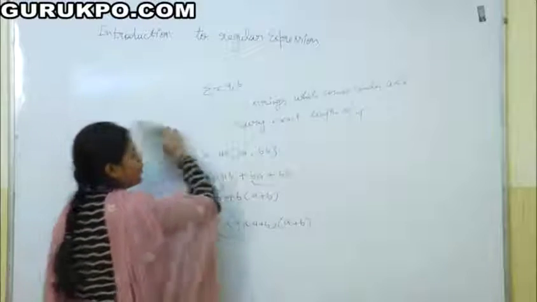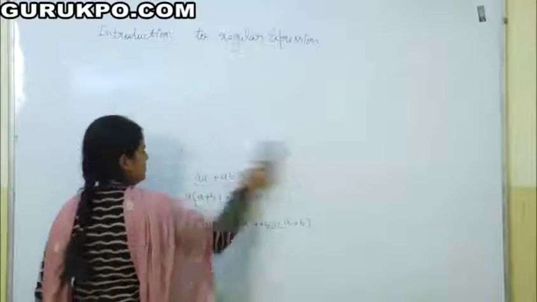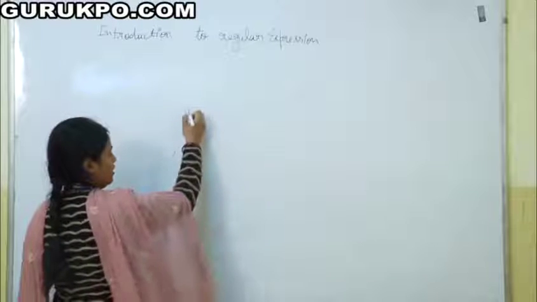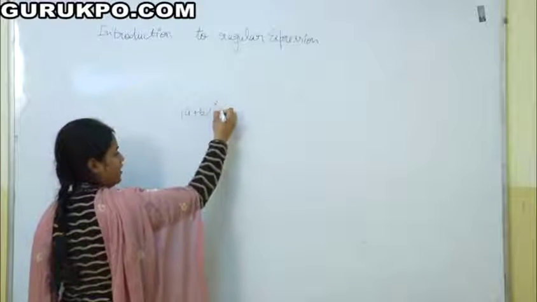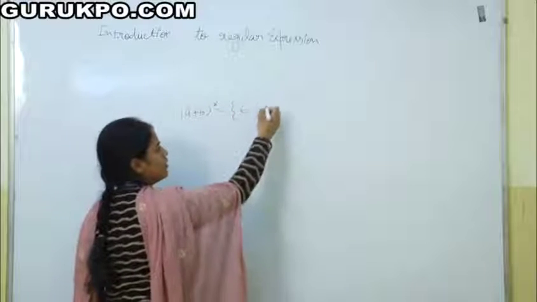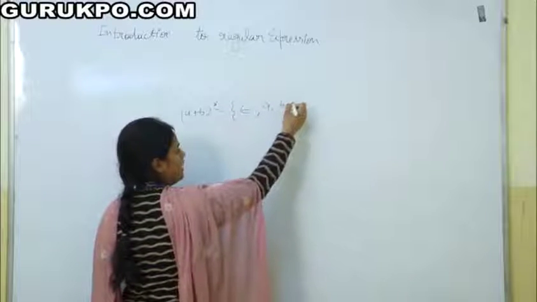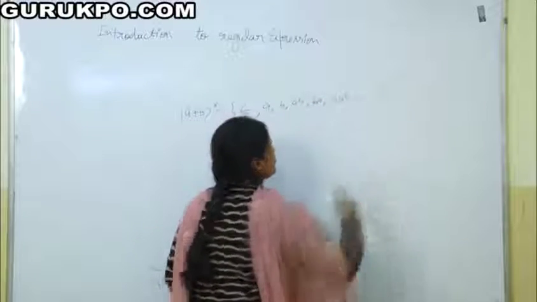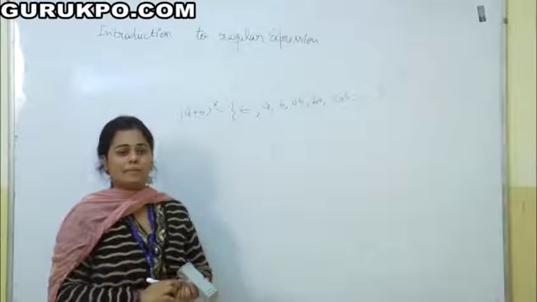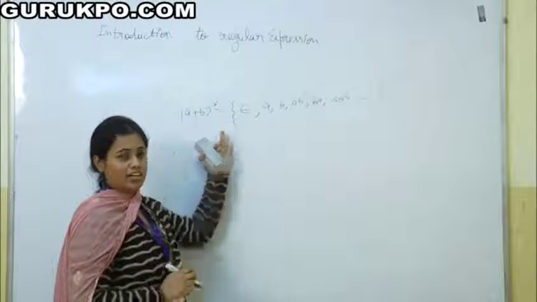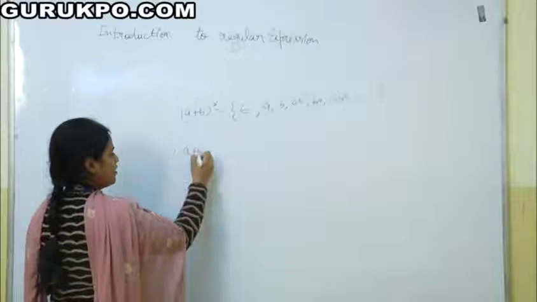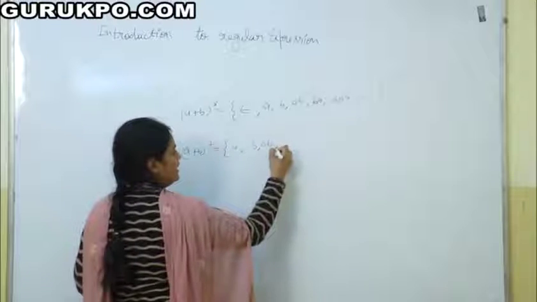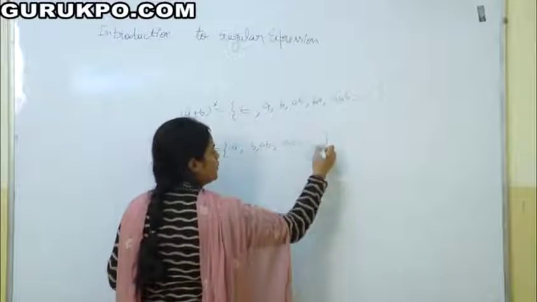What will be the value of (A plus B) star? It will contain null, A, B, AB, BA, and so on. All the strings which are made of A and B can be represented by (A plus B) star. And if I write (A plus B) plus here, then it will not include null in this problem.